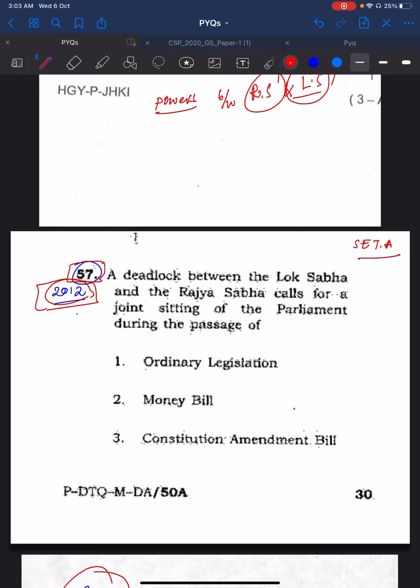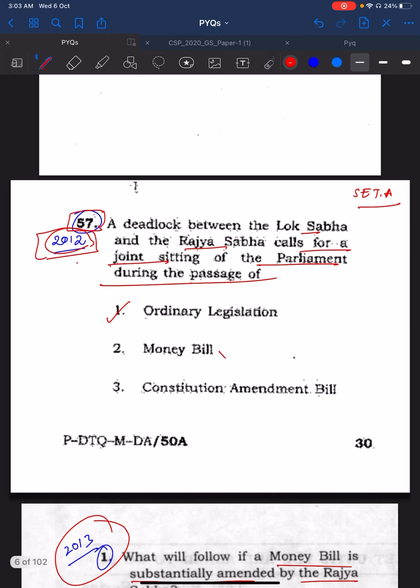The question is, a deadlock between Lok Sabha and Rajya Sabha calls for a joint sitting of Parliament during the passage of which bill. It is only the ordinary bill. The deadlock on a money bill cannot call for a joint session, and the deadlock on a constitutional amendment bill cannot call for a joint session. So the answer is only one here.